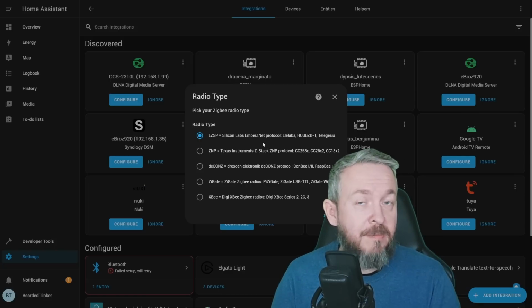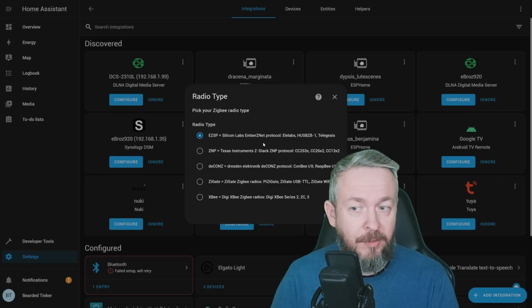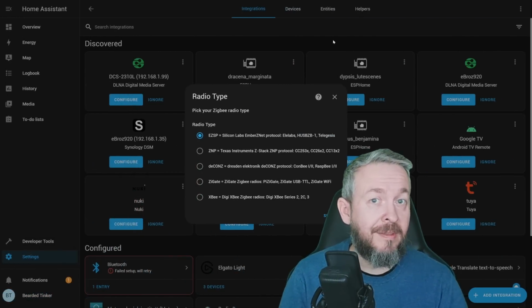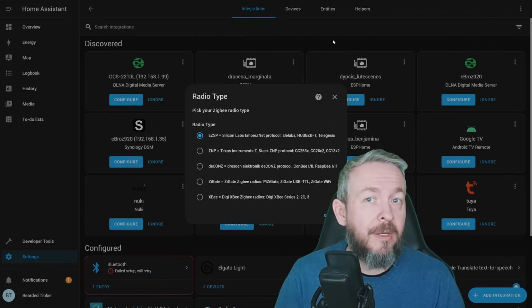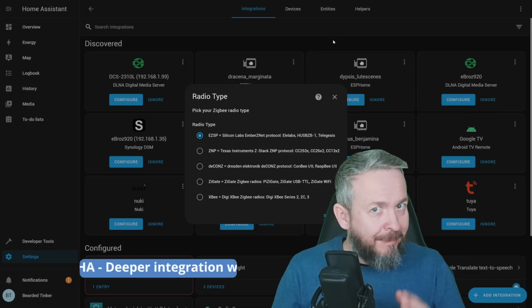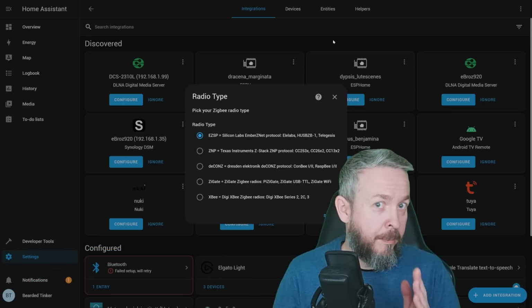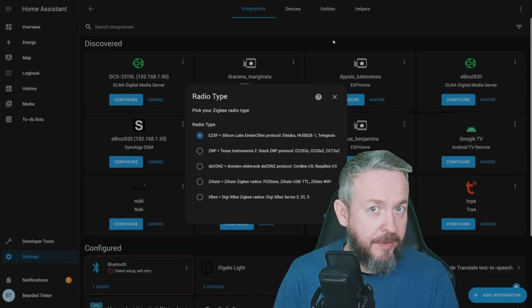Why I'm mentioning this is because this is one of the differences between ZHA and Zigbee2MQTT. An additional benefit of ZHA over Zigbee2MQTT is that the developers that are developing Home Assistant are also developing ZHA. But bear in mind, this may or may not be a plus in the end. This can also be a con.